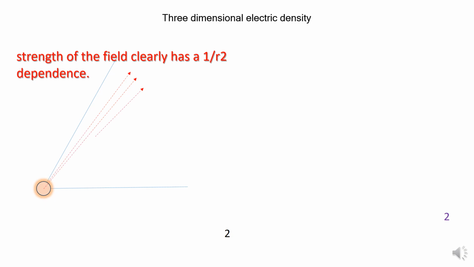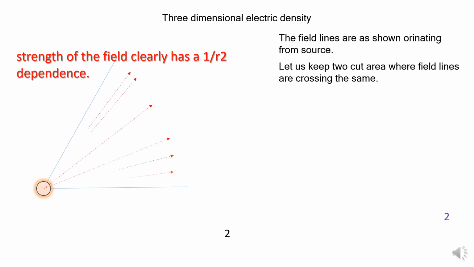Now you can see it generates the electric field. The red color arrow lines are the electric field. Now what is supposed to be the field nearer to the source? You can see here this is the electric field. Now if I keep two square cut areas, I will keep this black square cut area nearer to the source. You can see maximum lines are passing through that particular square.